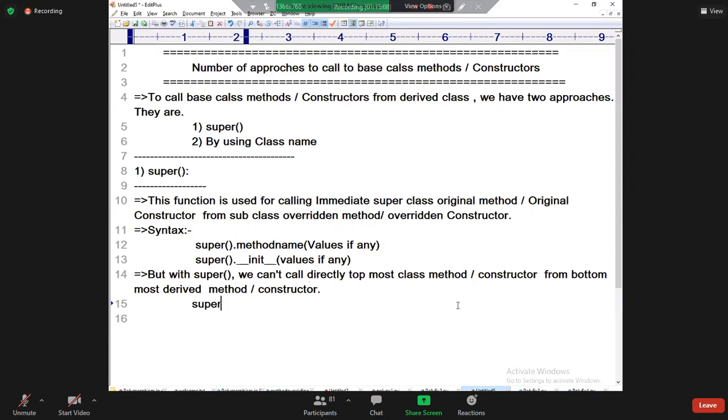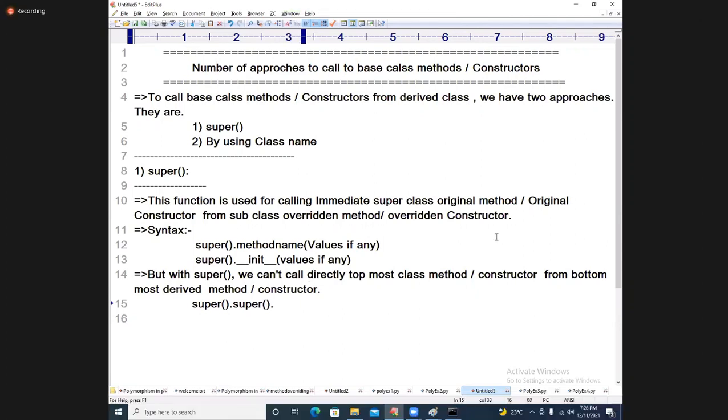This is legal syntax: super dot method name. This is illegal. It is called invalid. This is invalid. This also is invalid. See students, this is also invalid. Super dot, I will write here. This is also called invalid. I hope that you are following. Are you able to follow, students?